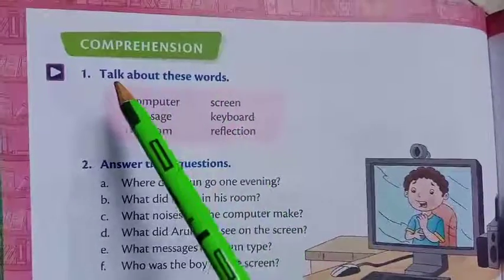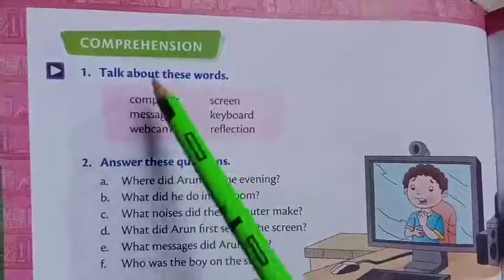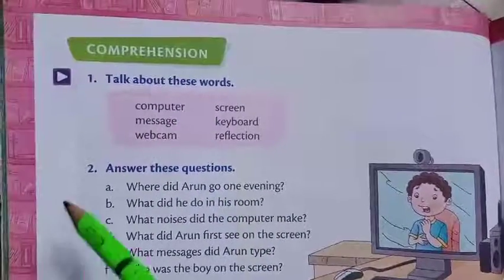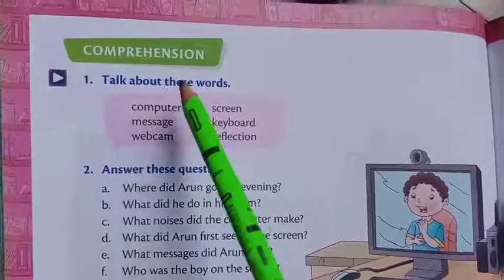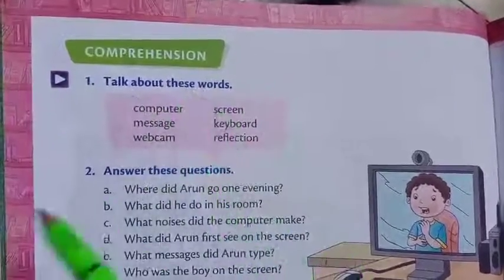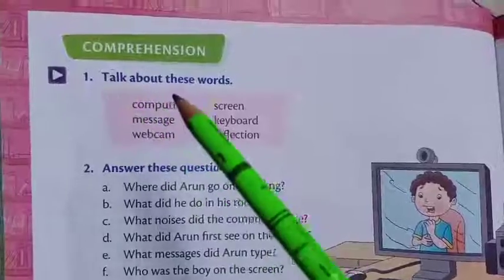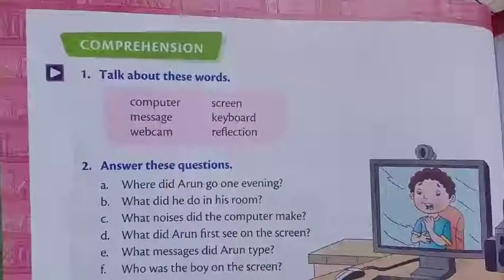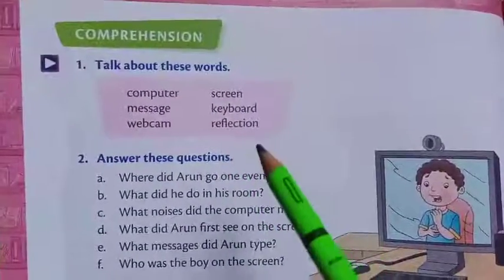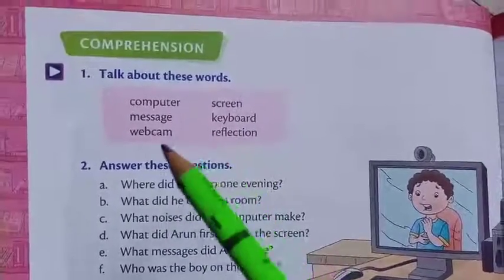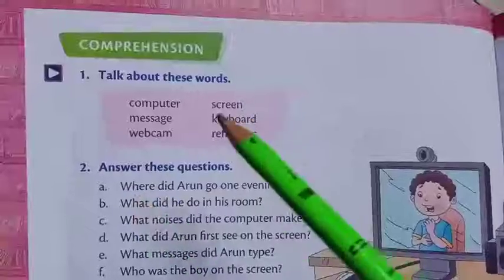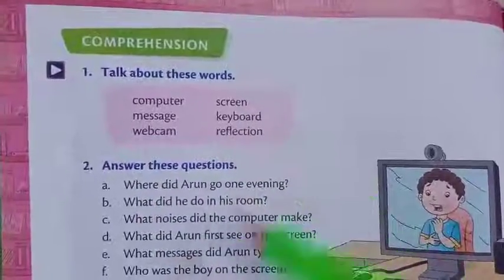Comprehension. Okay, how to read this, children? Comprehension. So the next one, talk about these words. Here they have given us 6 words. These words are all from the lesson, so we have to know about these words.